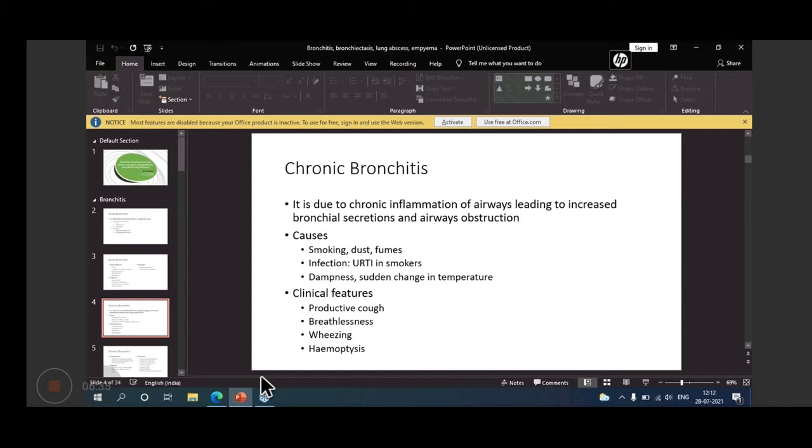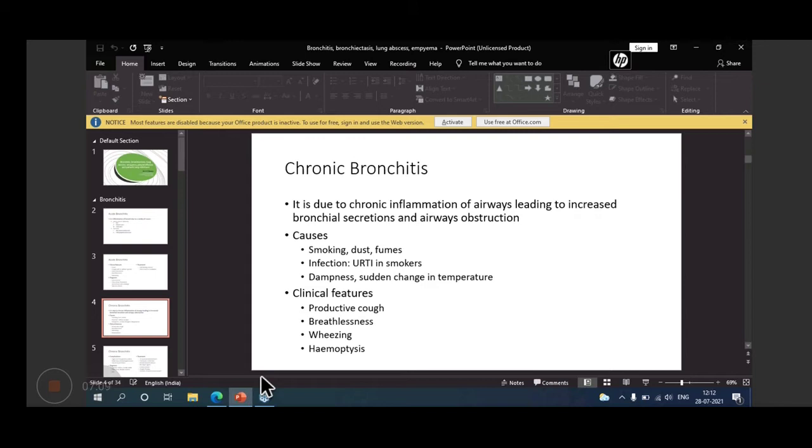That is chronic bronchitis. But you can use that definition only when you have ruled out other causes of productive cough, like bronchiectasis and lung abscess, and so many other causes. Then only you can say it's chronic bronchitis.